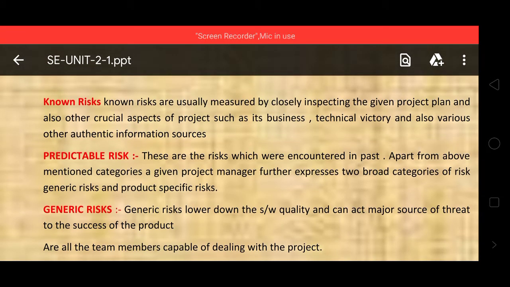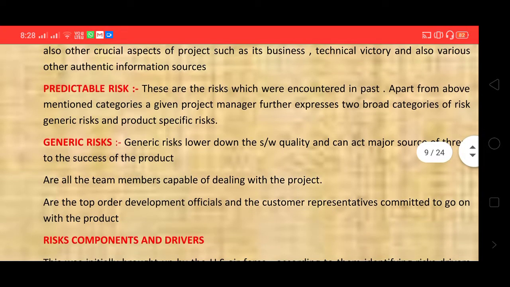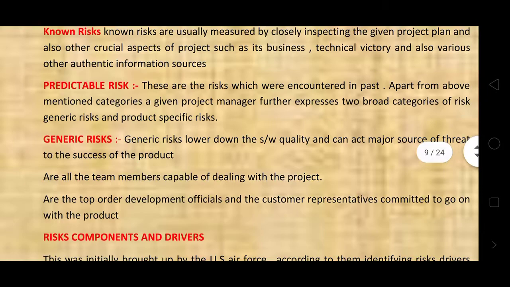These are all the known risks where the risk occurs. Predictable risks are the risks which were encountered in the past.